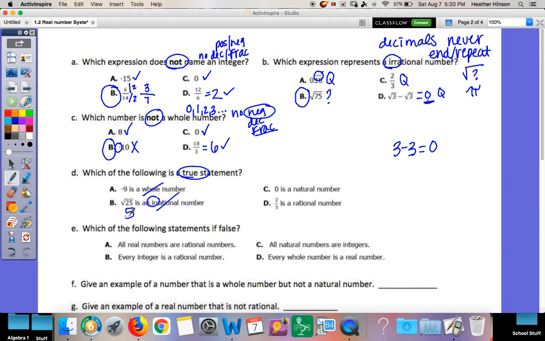Square root of 25 is 5. That one works, so that one's rational. Is 0 a natural number? Remember, naturals, you're counting. Those start in 1, 2, 3, forever. We don't count with 0, so that is wrong. Is 2/3 a rational number? Yes, all of your fractions are going to be rational.